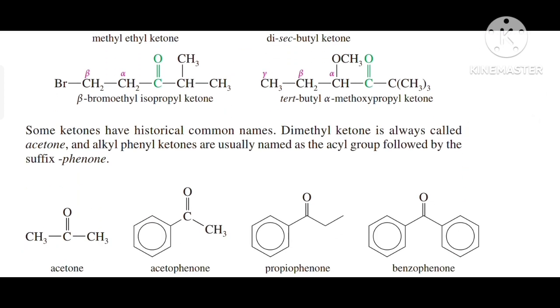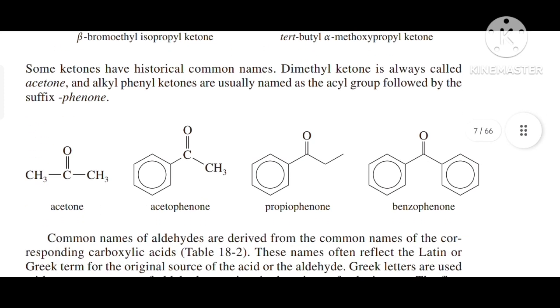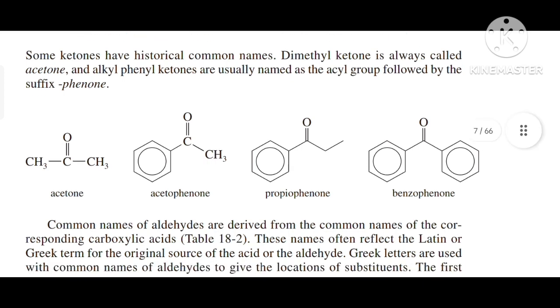Some ketones have historic common names. Dimethyl ketone is always called acetone, and alkyl phenyl ketones are usually named as the acyl group followed by the suffix phenone. So there are some examples given over here. The first example is acetone, another example is acetophenone, the third example is propiophenone, and the fourth example is benzophenone.